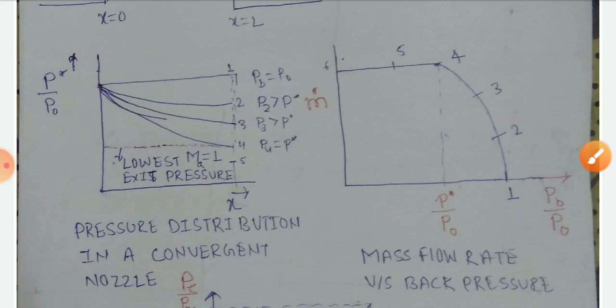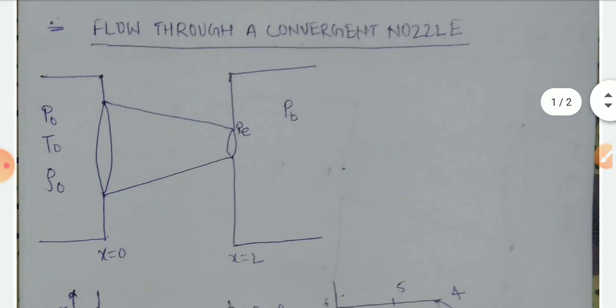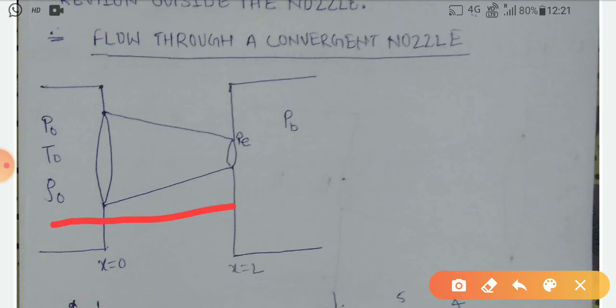So first case, at the first point I am considering PB equal to P naught. That means stagnation pressure is equal to back pressure. That means you can say that there is no flow, because there is no pressure change from here to here. That means flow is not possible because the pressure on both sides and at every point is the same.